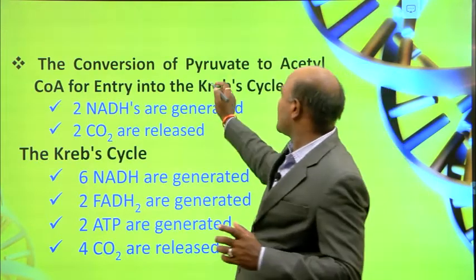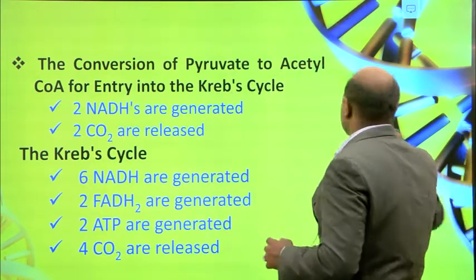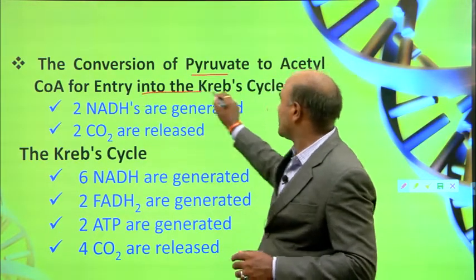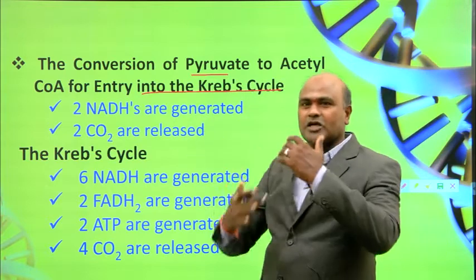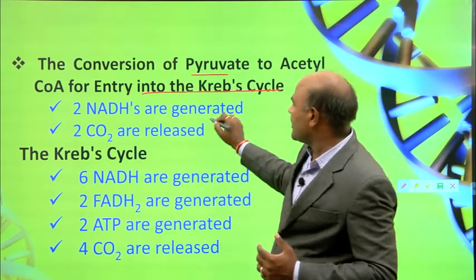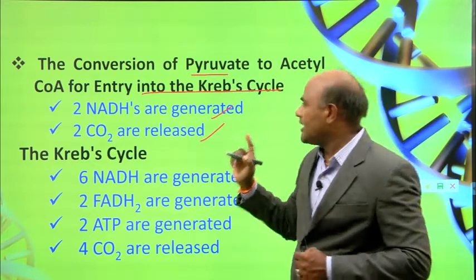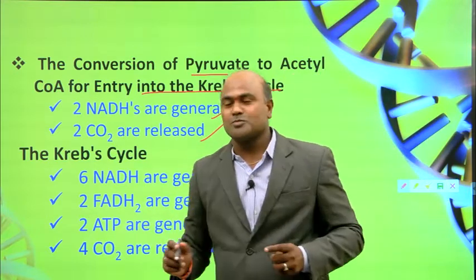So the conversion of pyruvate in this process produces acetyl CoA for entry into the Krebs cycle. So 2 NADH are generated and 2 CO2 are released. 2 NADH and 2 carbon dioxide molecules are generated.